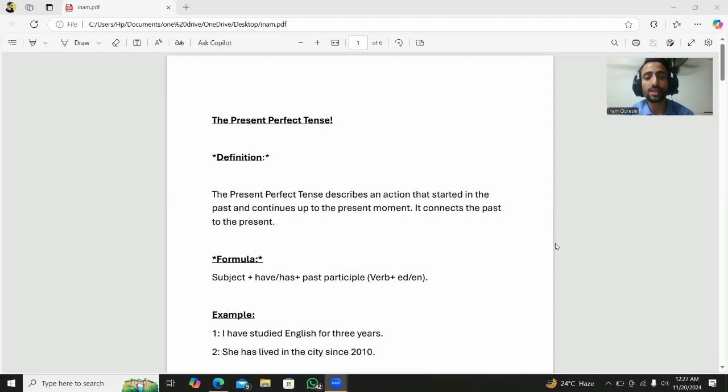It means the action began at some point in the past, for example, yesterday, last year, 10 years ago. The action is still ongoing or has continued to the present moment. So the structure is: subject plus have or has plus past participle verb, with ed or en.